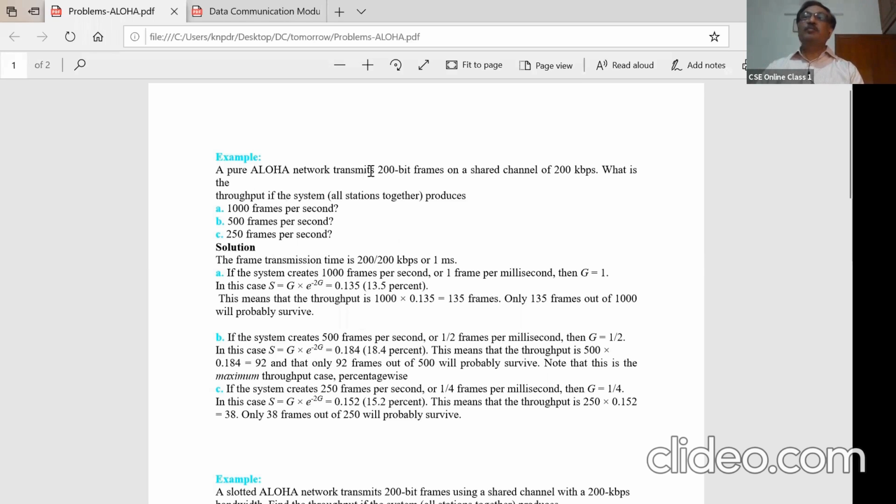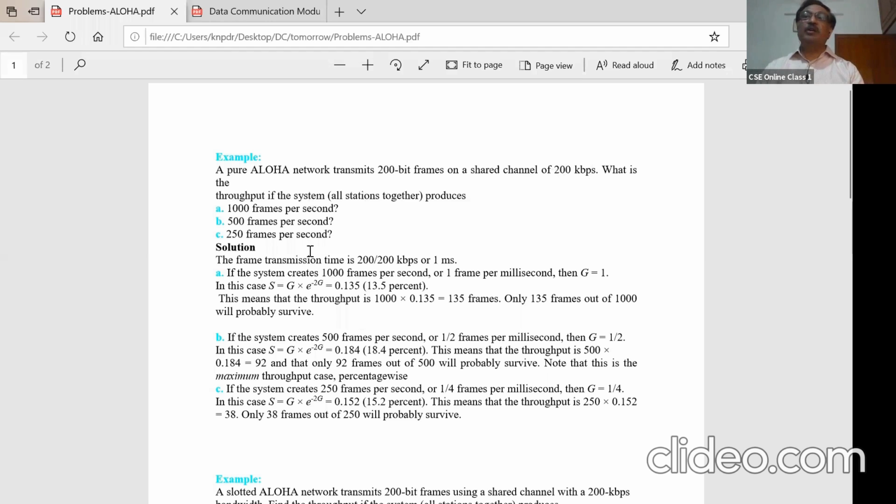In a pure Aloha network, it transmits frames. The frame size is 200 bits, on a channel which has a transmission rate of 200 kilobits per second. That means the frame size is given and the transmission speed is given. So it is a 200 bit frame and the speed of the channel is 200 kilobits per second. Now, what will be the throughput?